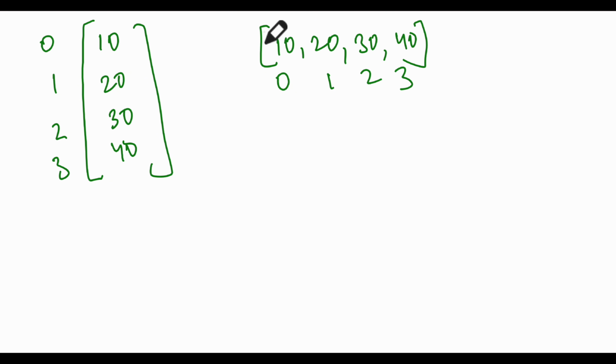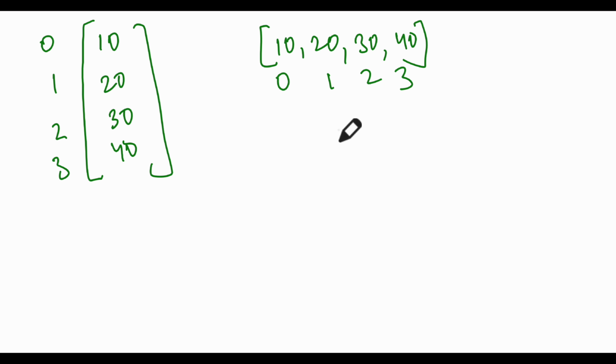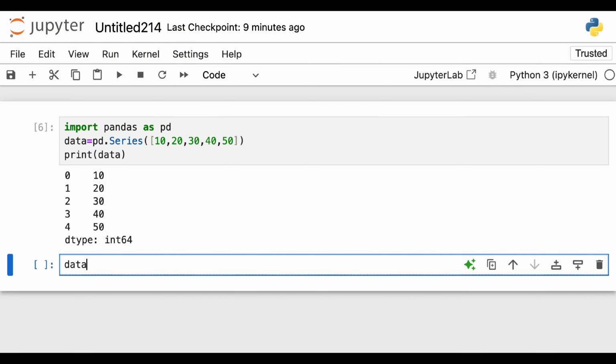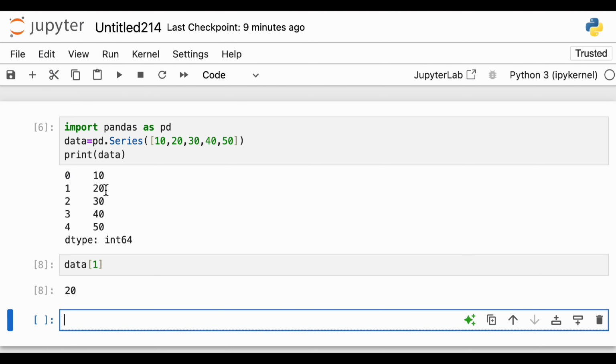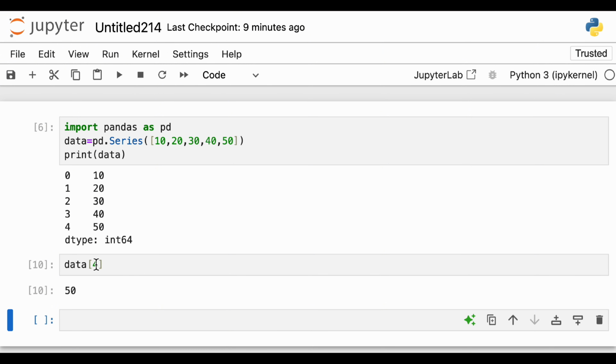So you take your object name, data, you call your data object, then use square brackets, and then call whatever item you need. For example, I want the item at index 1, so I'll just pass data[1]. Just look at this. I got the second value, that is 20. I do data[4]. So I got 50. Now let me do data[5].